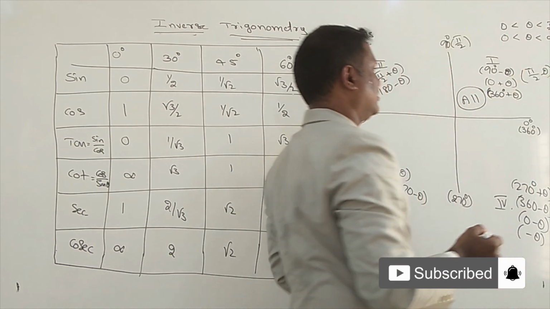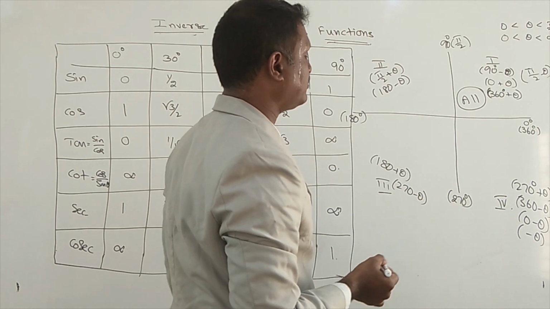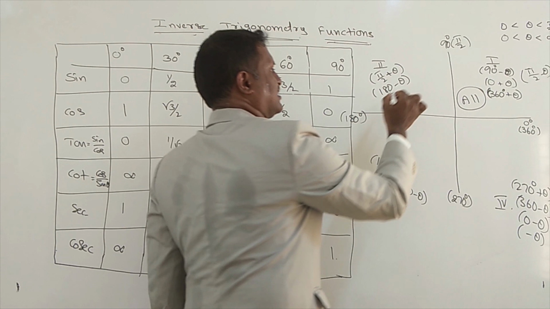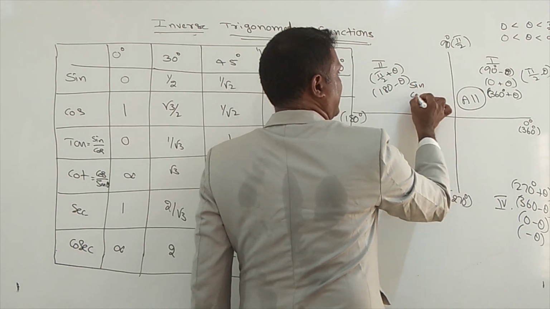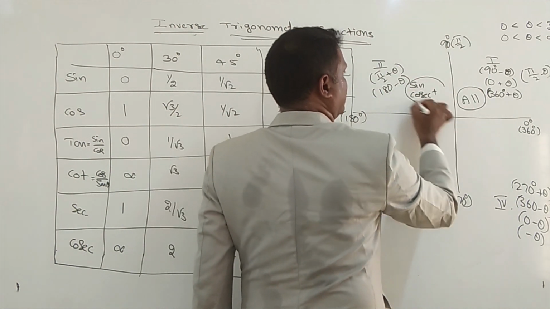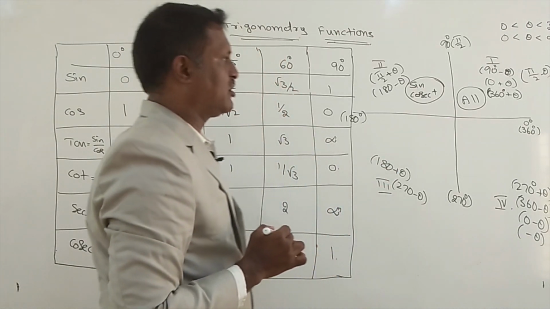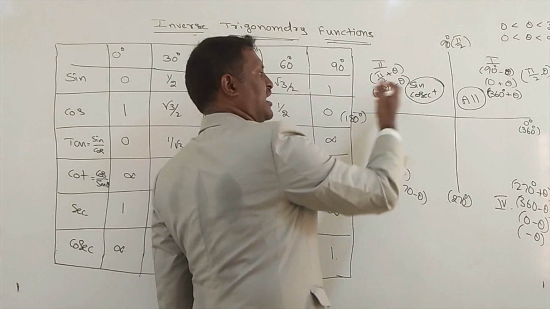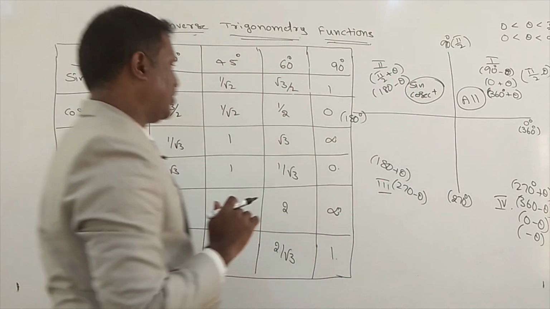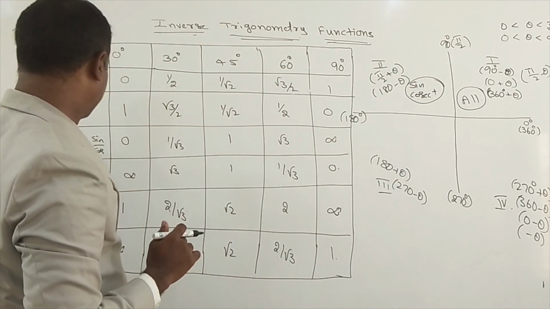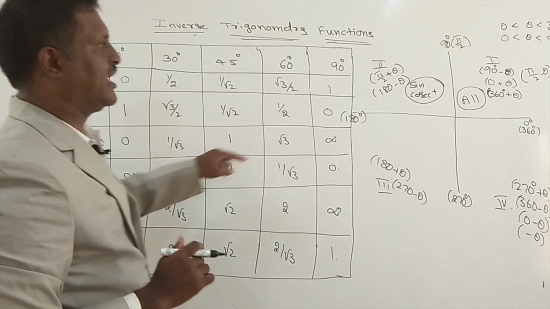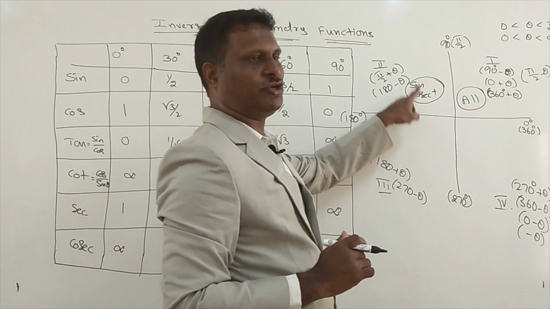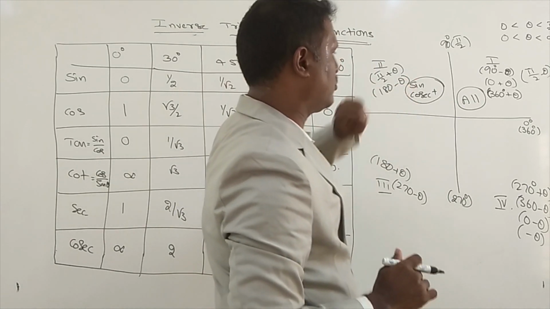Like that, they can also mention it in radian measure. This is called the second quadrant. In the second quadrant, sine and its reciprocal cosecant are positive. Rest all are negative. What are the rest? Cos, tan, cot, secant are all negative under the second quadrant. Only sine and cosecant are positive.